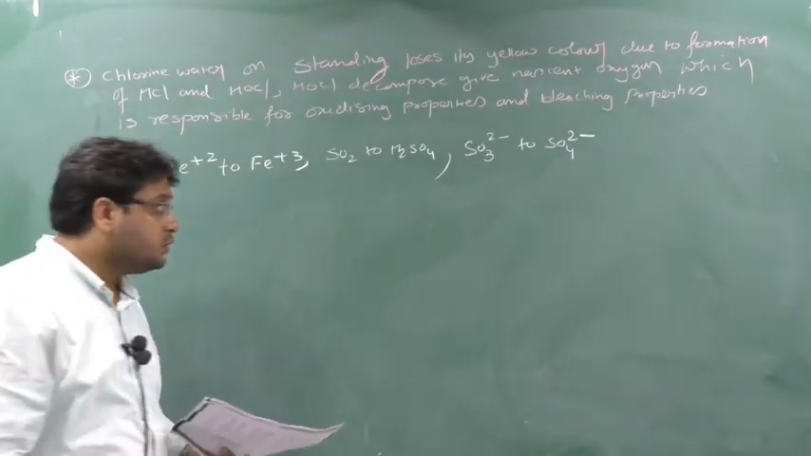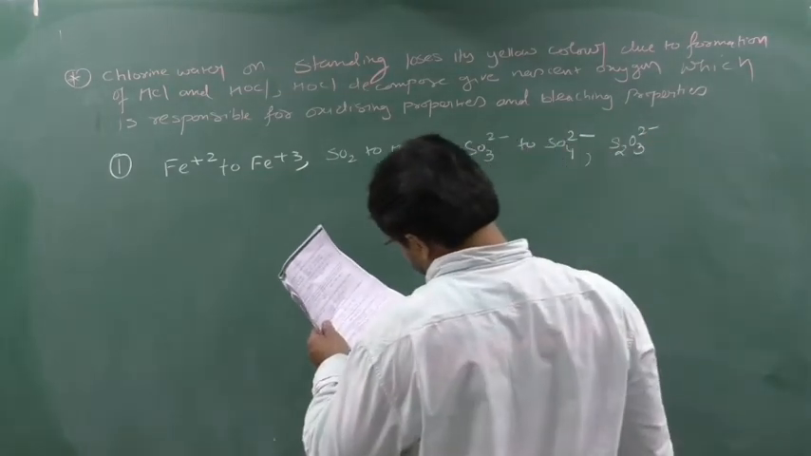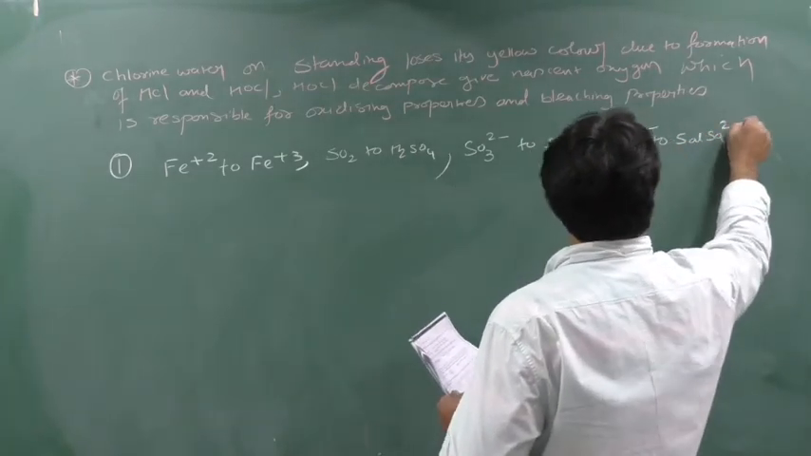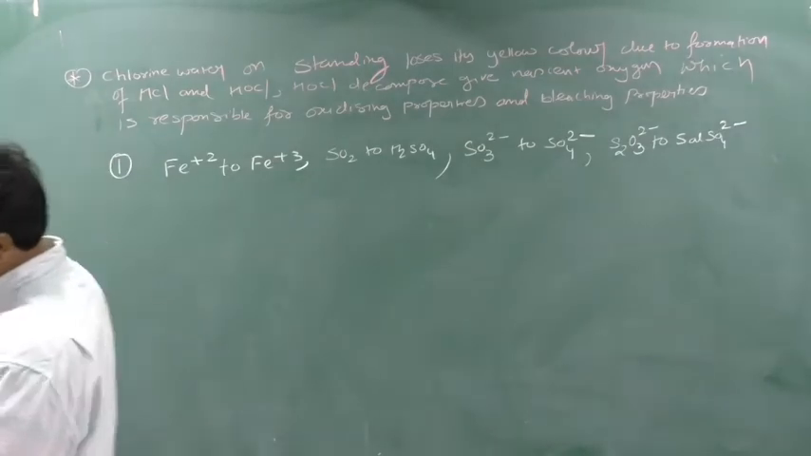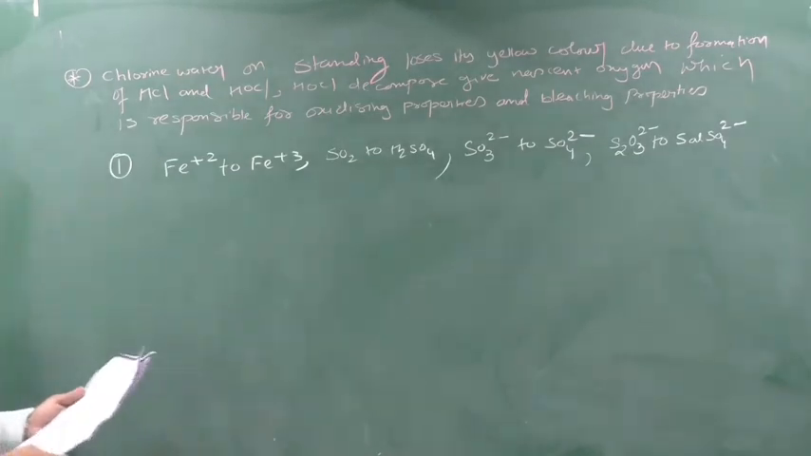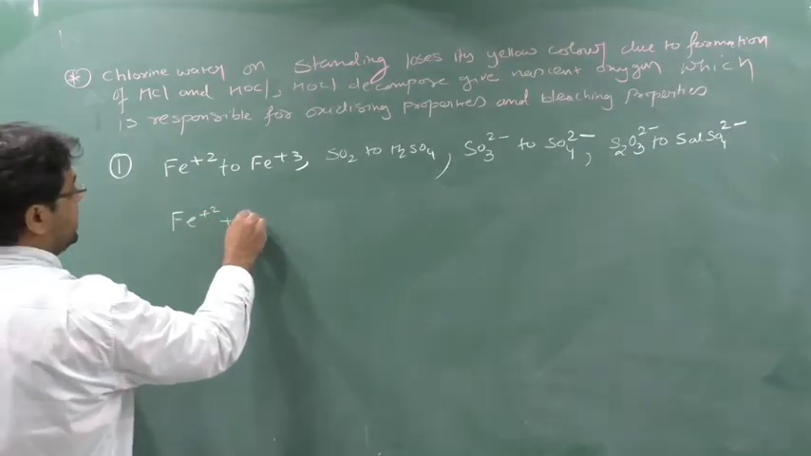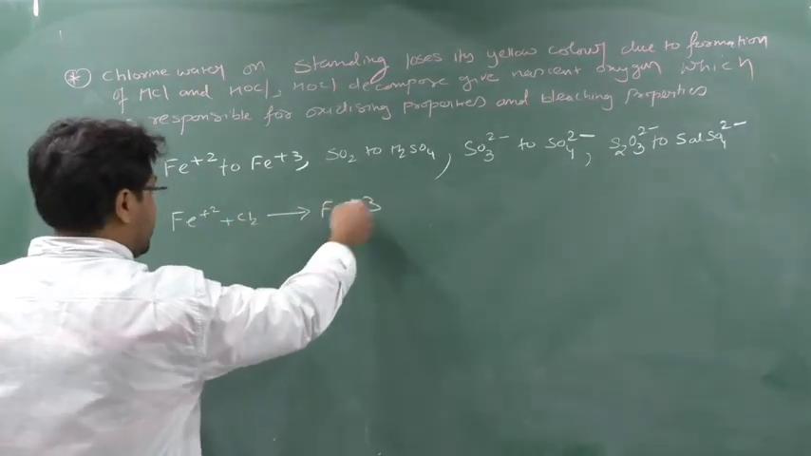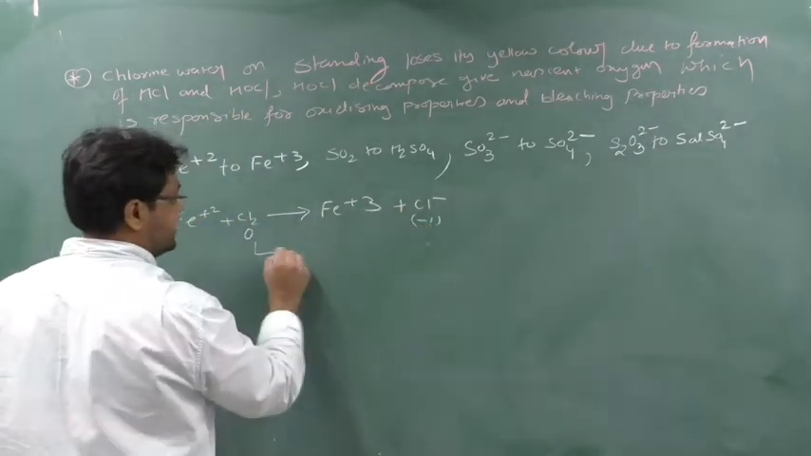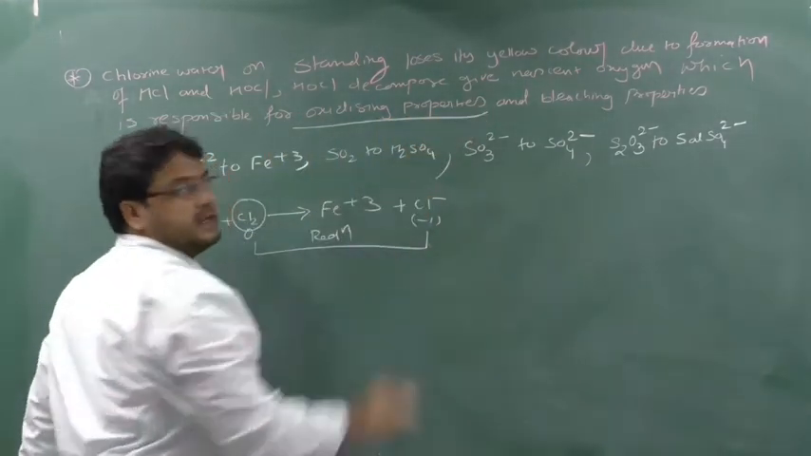And S2O3 2- to S and SO4 2-. Clear? We will see the reactions one by one. In the first reaction, when Fe2+ reacts with chlorine, it will generate Fe3+ and Cl-. See here, chlorine was 0, but here it is -1, so it is reduction. Reduction means it is acting as an oxidizing agent. That's why I told you about the oxidizing property.